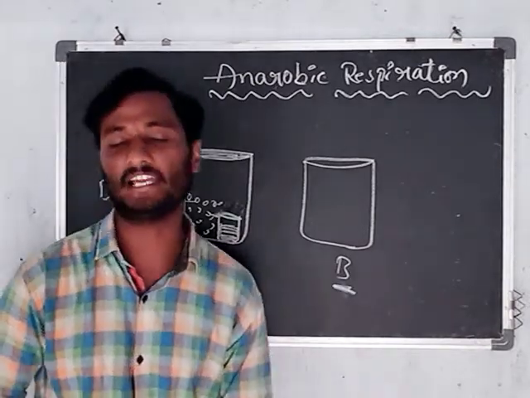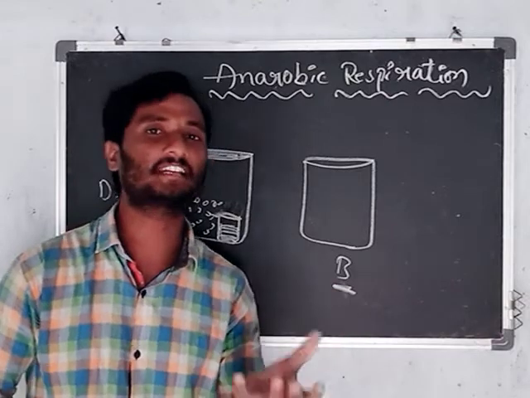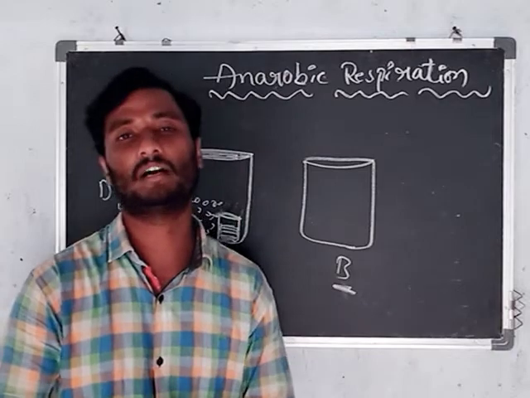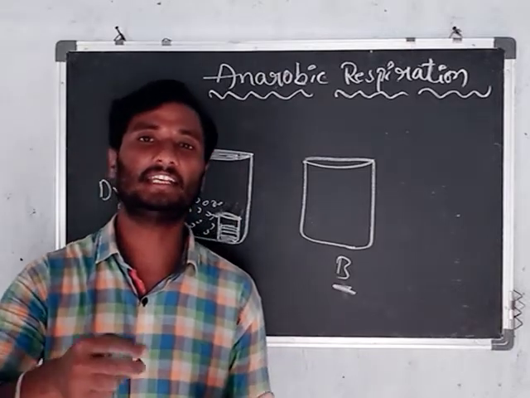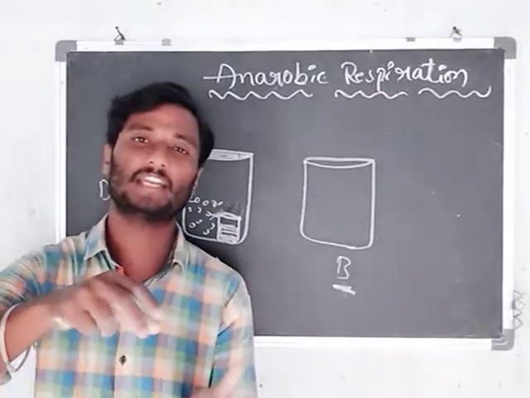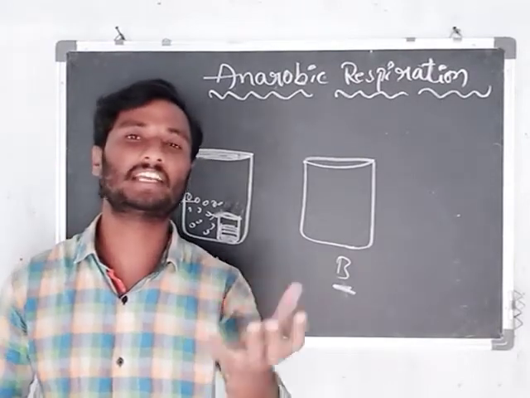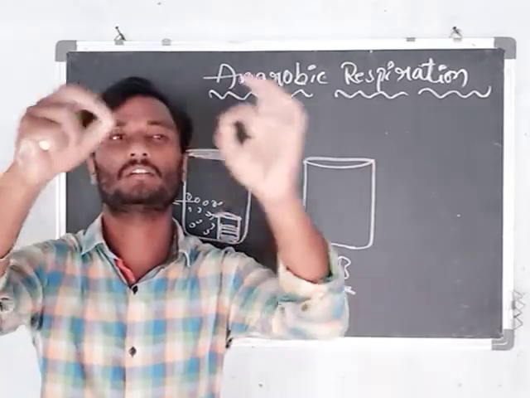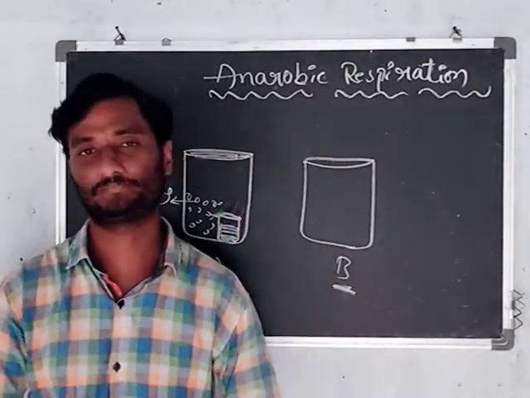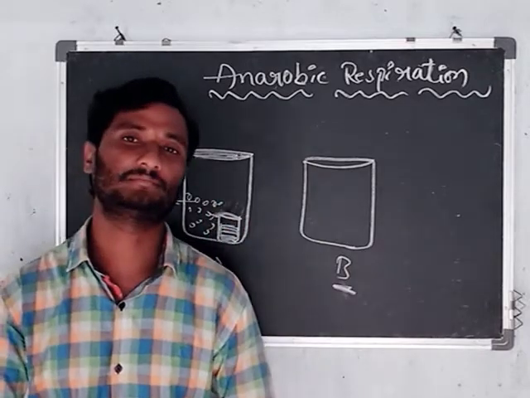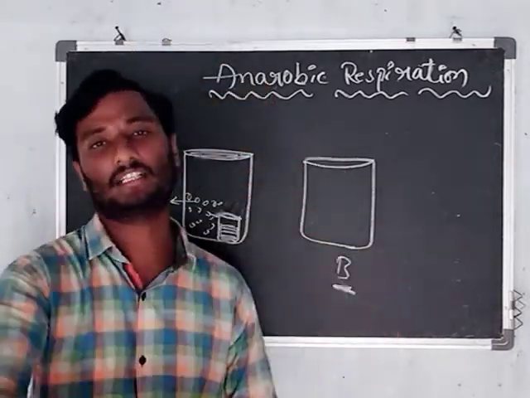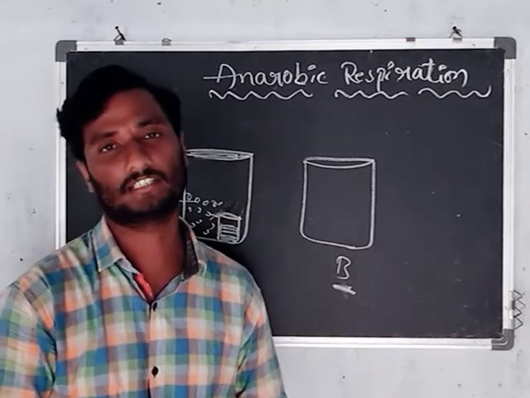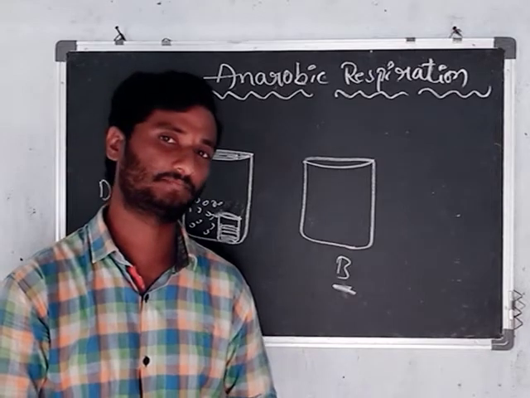Next, experiment B. Before conducting it, take 50 grams of bajra seeds and keep them in a cotton cloth. Loosely tie it, then soak it in water for 12 hours.